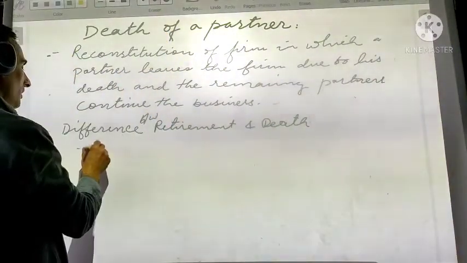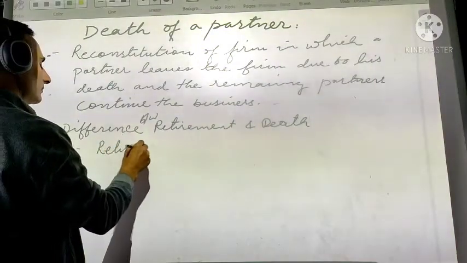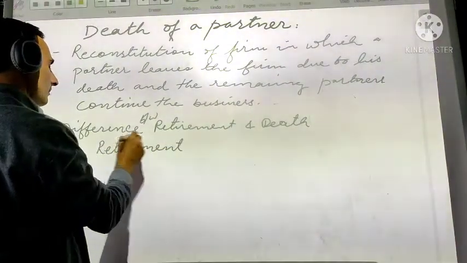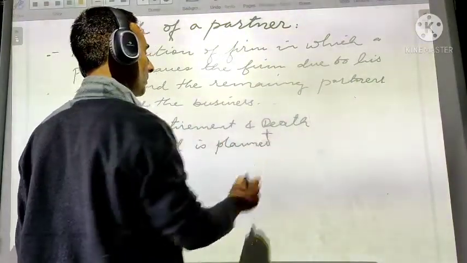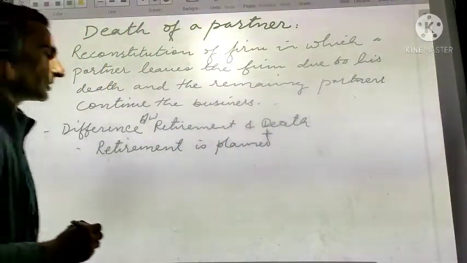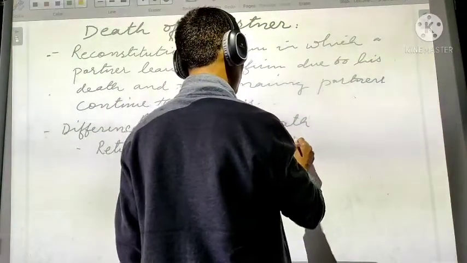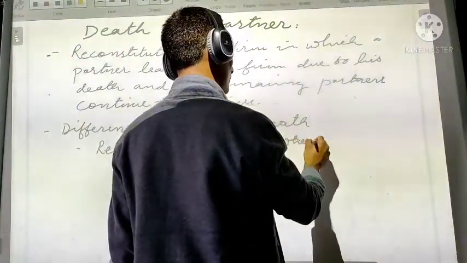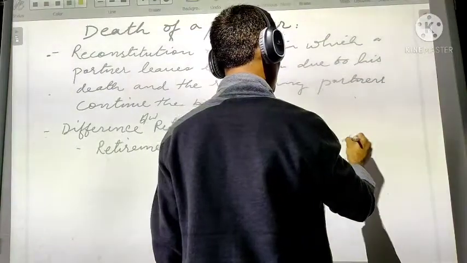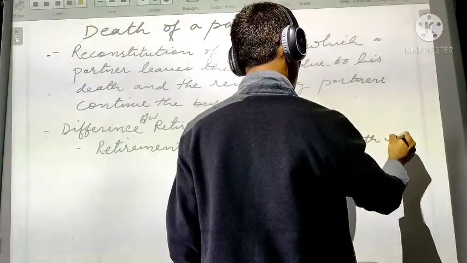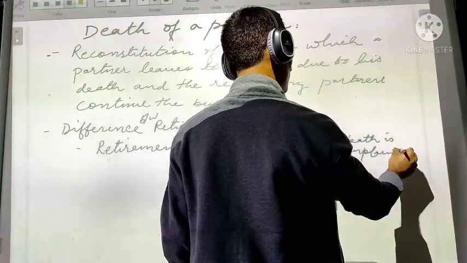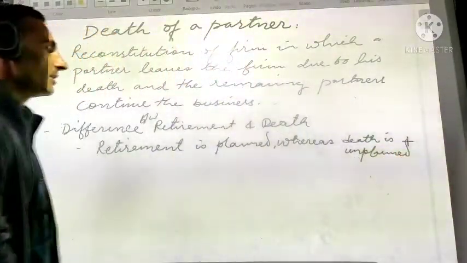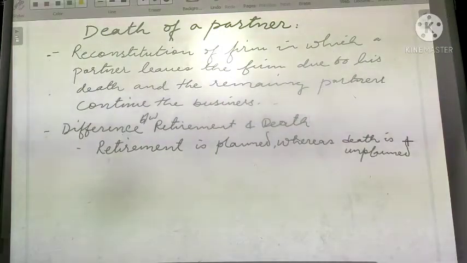Number one, retirement is planned. That means you know when a partner will retire, isn't it? Whereas death is unplanned. Death is unplanned. I think you agree.